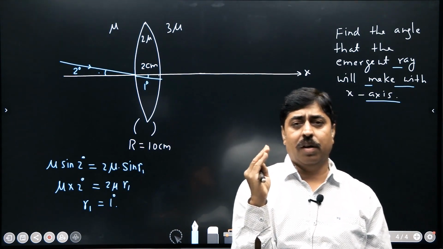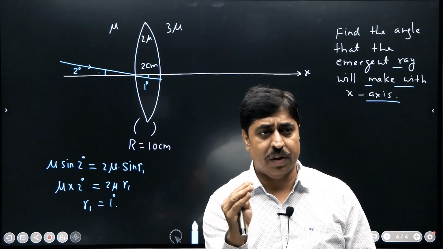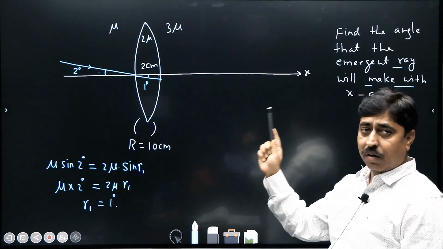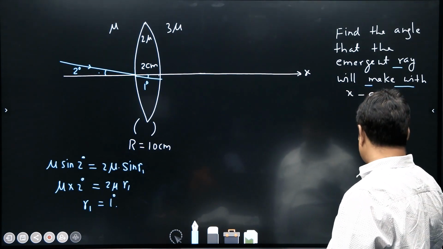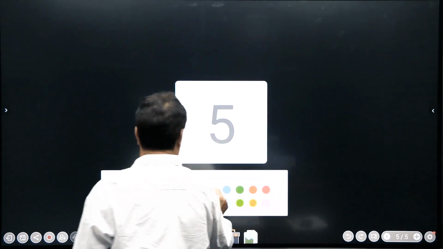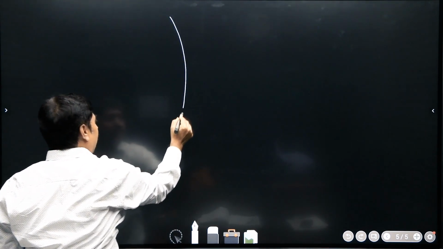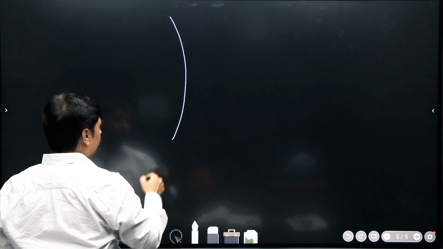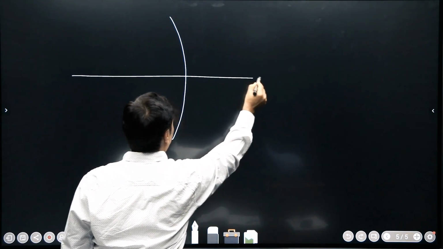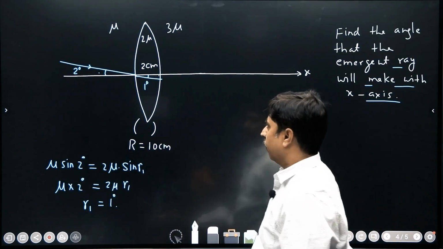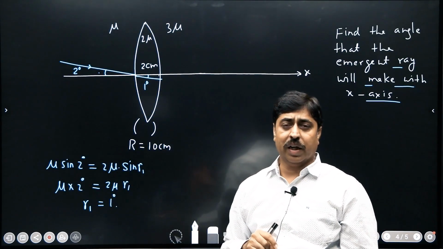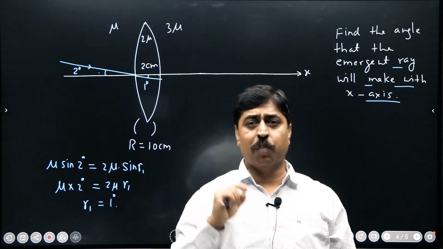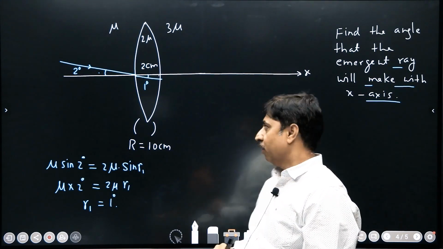So now let us consider the refraction at the second surface. Let us focus on what is happening on the second surface. I will draw a separate diagram to consider that. This is the second surface that I am showing. I am not showing the first surface, this is the second surface, and the situation is somewhat like this. Look here, the light ray that is incident on the second surface is making an angle of 1 degree with that particular x axis.